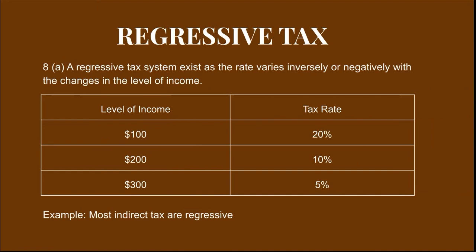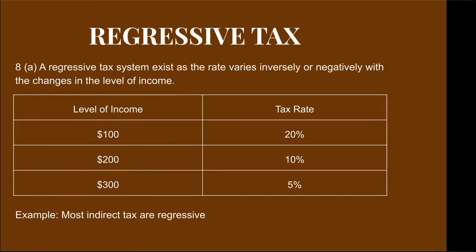Next is regressive tax. In regressive tax, you can see the tax rate reduces as income rises. You earn more, you pay a lower tax rate. So a good example of regressive tax: you can see most of the indirect taxes like GST are regressive taxes, SST is a regressive tax. All right, so let's move on to the next slide.